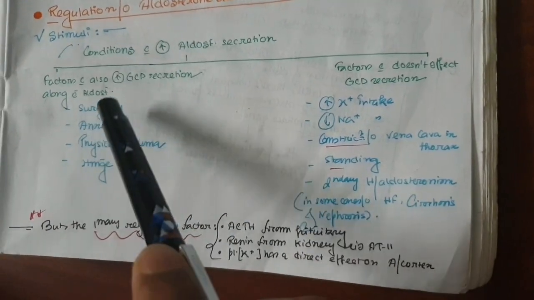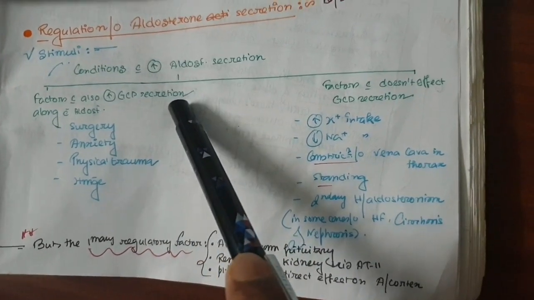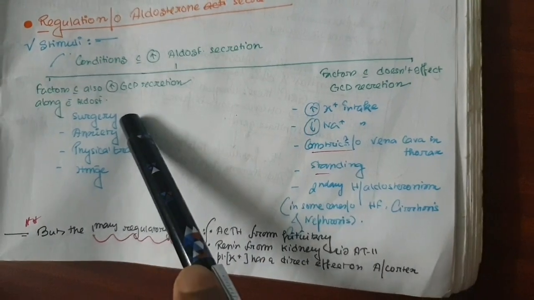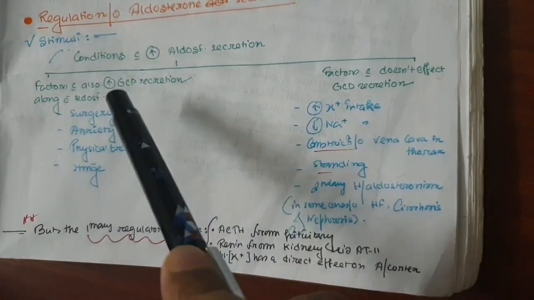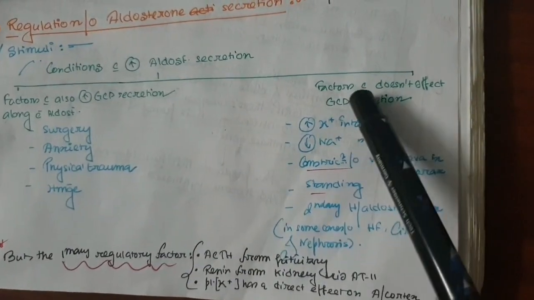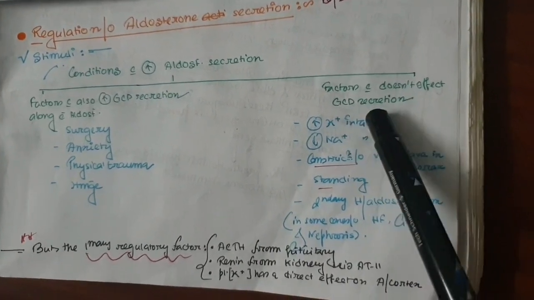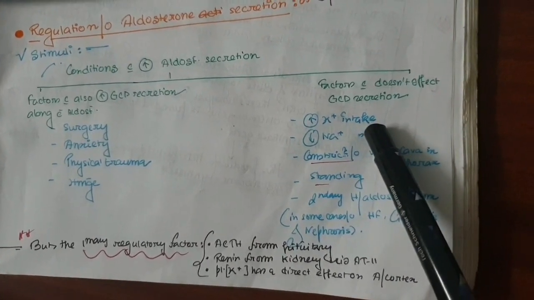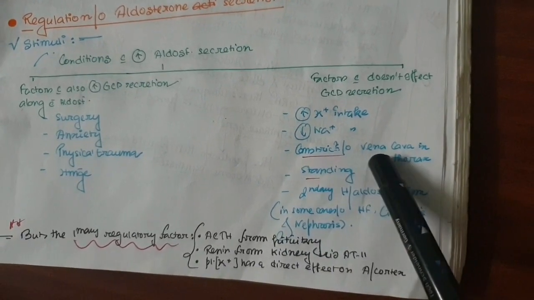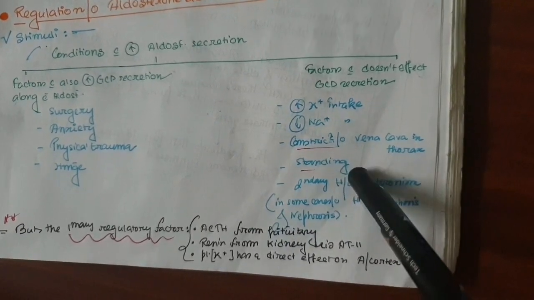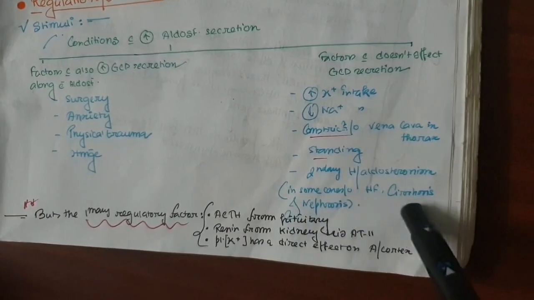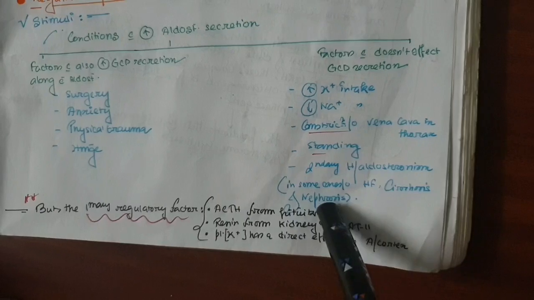In the first group, the factors which increase the glucocorticoid secretion along with the aldosterone secretion are any surgery or stress related conditions, anxiety, physical trauma and hemorrhage. And the factors which do not affect the glucocorticoid secretion are high potassium intake, low sodium intake, constriction of the vena cava, standing posture, secondary hyperaldosteronism, and in some cases heart failure, cirrhosis of the liver and nephrosis.